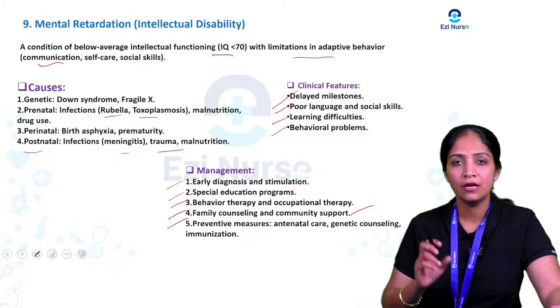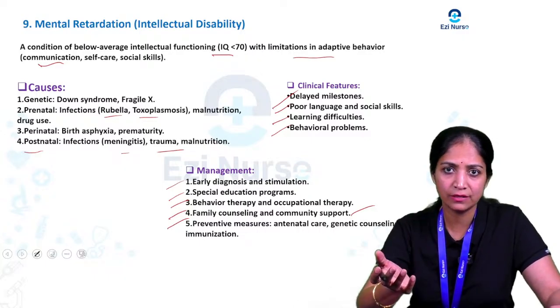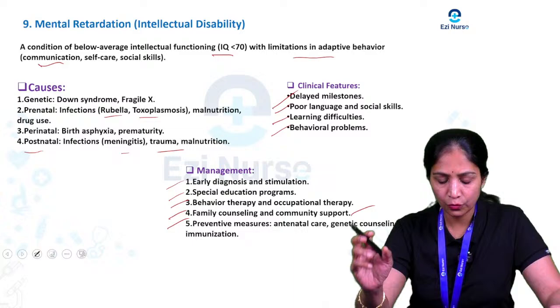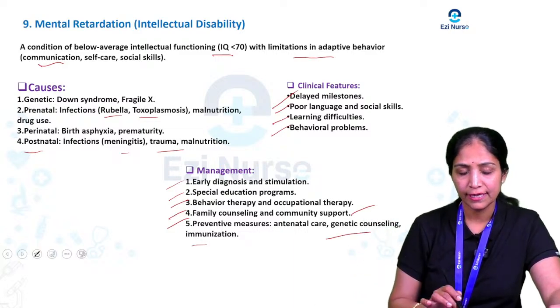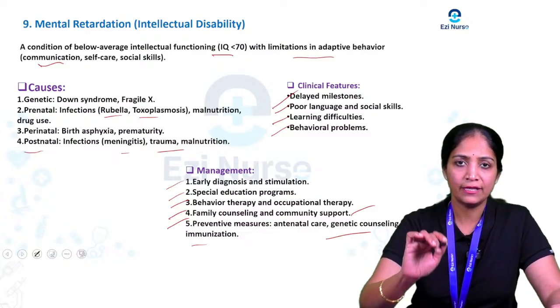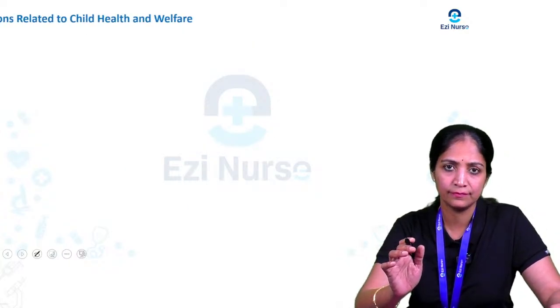measures, that is especially we have to prevent, prevention is better than cure, that is what we are going to do. That's proper antenatal care we have to give, and the genetic counseling, and one more is immunization. So these are the main management for the intellectual disability.